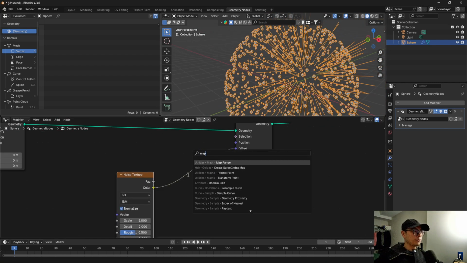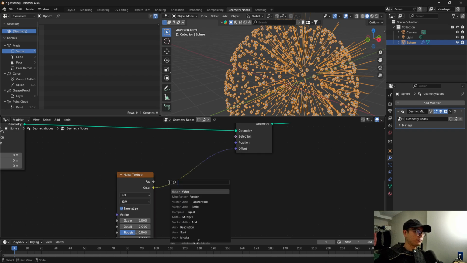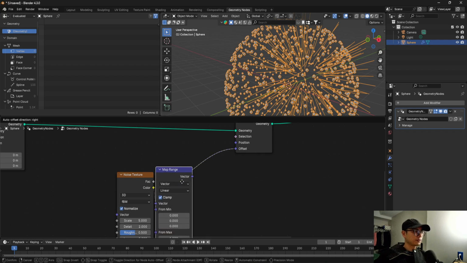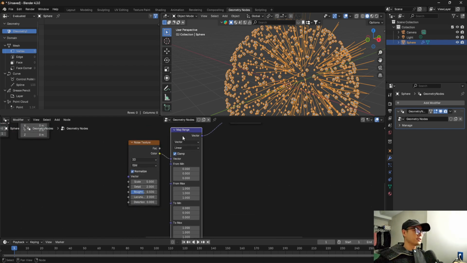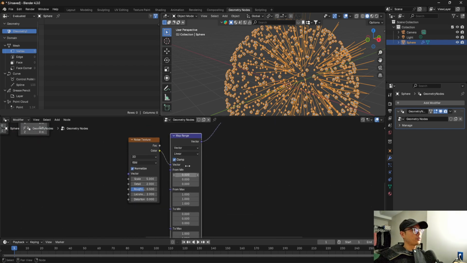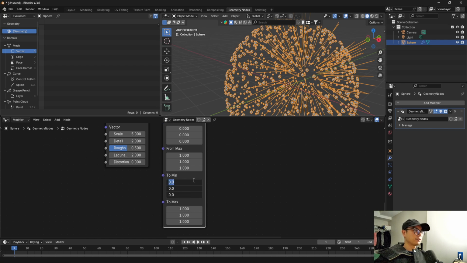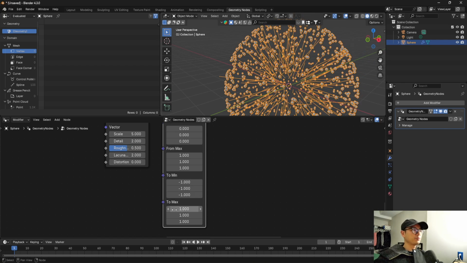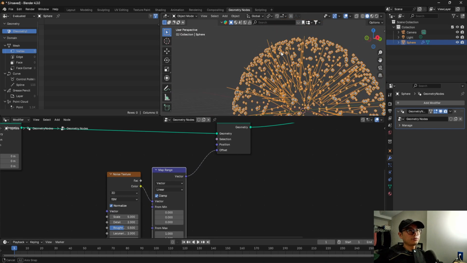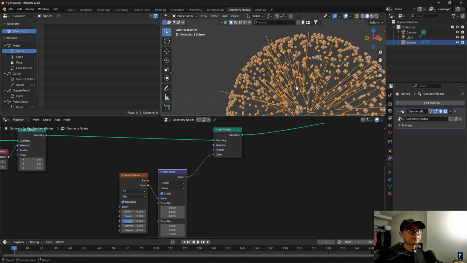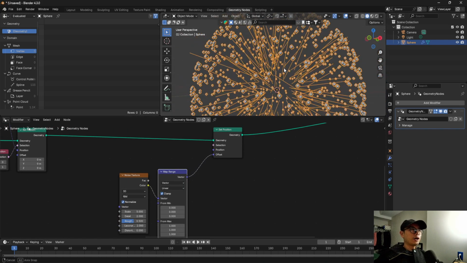So we need to use the map range from here. Map range. Because the value of the noise is always above 0, so we need to change it to -0 and +0. Then I connect here, so it will be like this. Why does this happen? I think I will explain that.